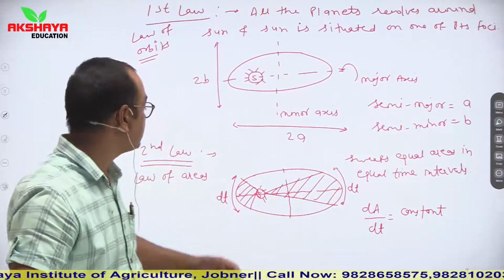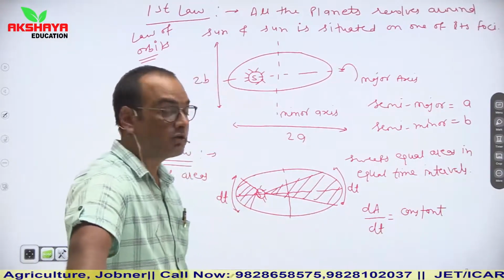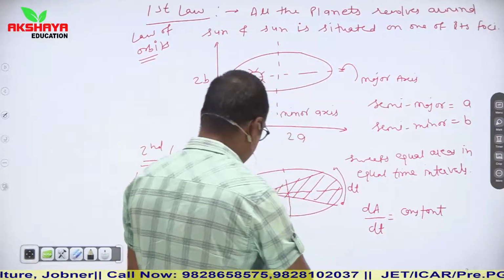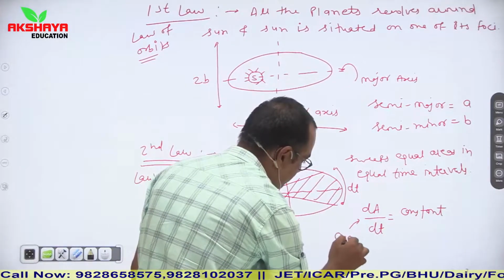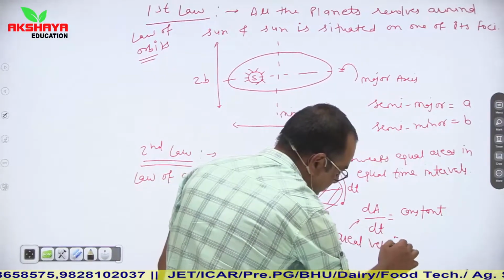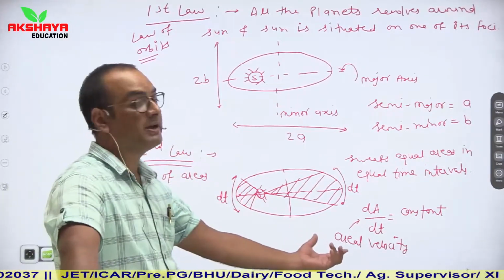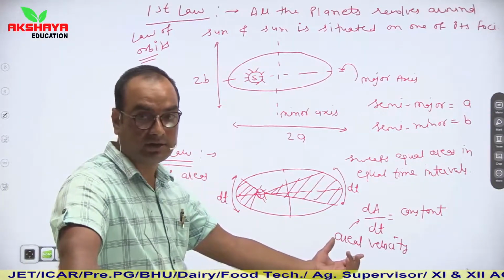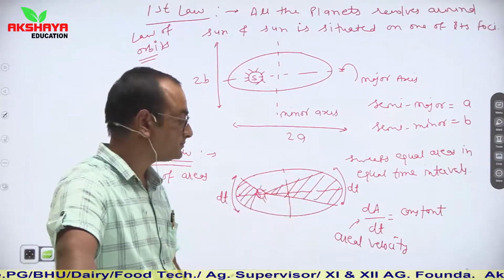So according to Kepler's second law, dA upon dt is equal to constant. dA upon dt is known as aerial velocity. So new statement may be that aerial velocity remains constant during the motion of a planet around the sun.